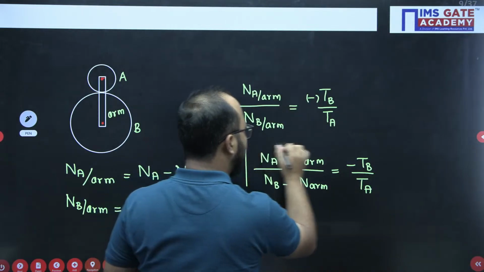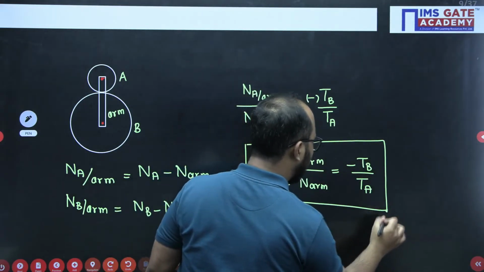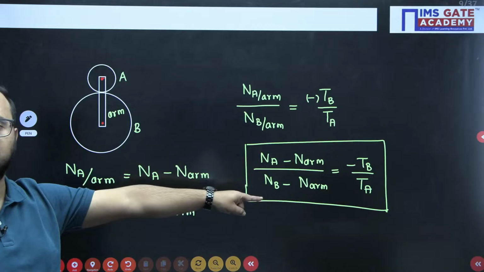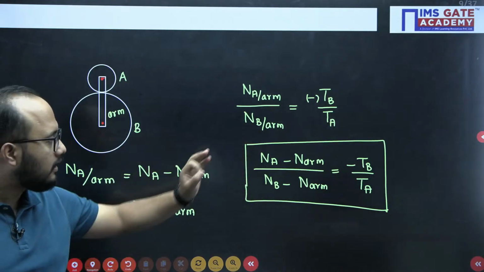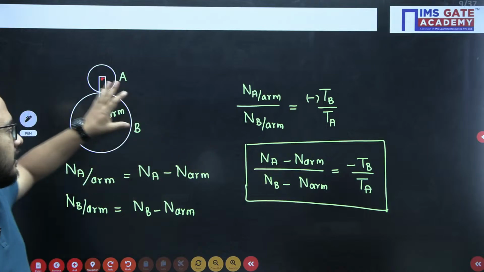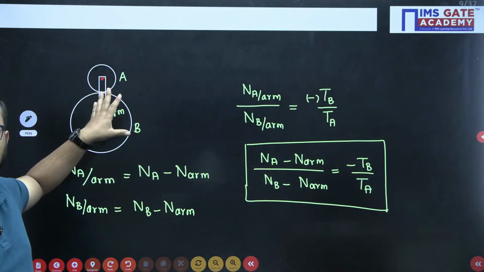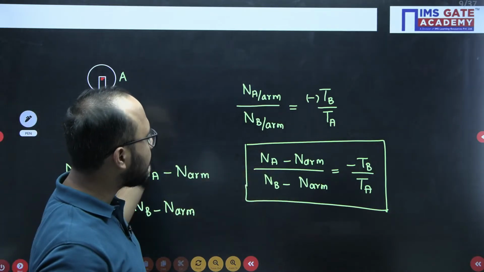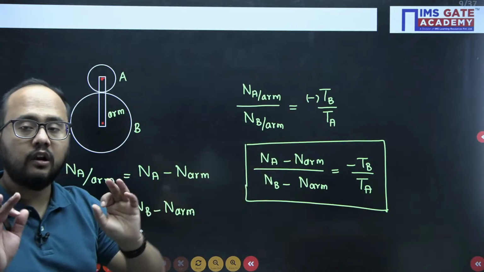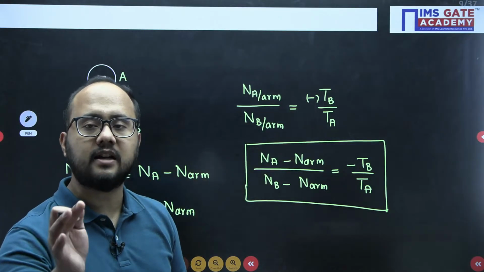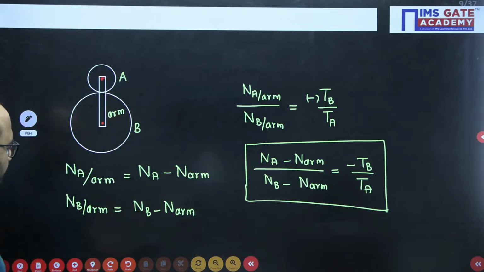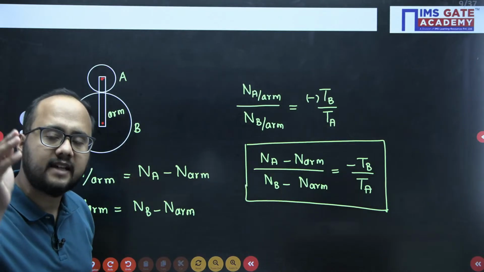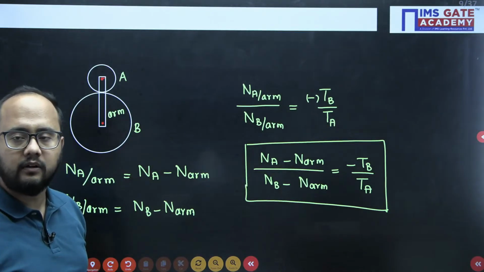Now one of the parameters they will be asking from this. Such type of question you can solve within seconds from this relative velocity ratio. With this relative velocity concept, this kind of question has already been asked in PYQ two to three times. So we need to directly write this relation. Always look for the gears which are under direct meshing, and always take relative velocity with respect to the arm.